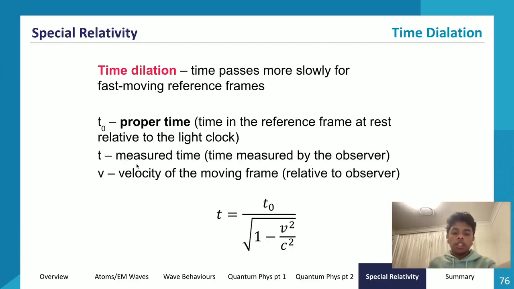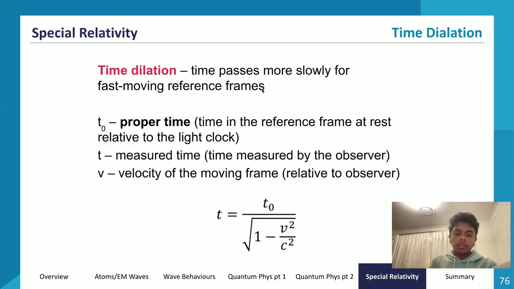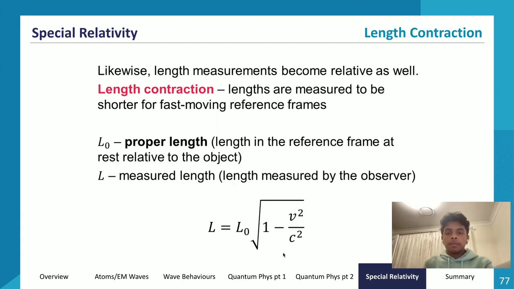Measured time is the time that's measured by the observer, which will be greater than proper time because for the speed of light to stay constant, the measured time for someone outside that frame of reference has to be greater. So measured time has to be greater than proper time following time dilation, and we have 1 minus v squared over c squared. So the velocity of the moving frame divided by the speed of light squared. That's kind of what that looks like.